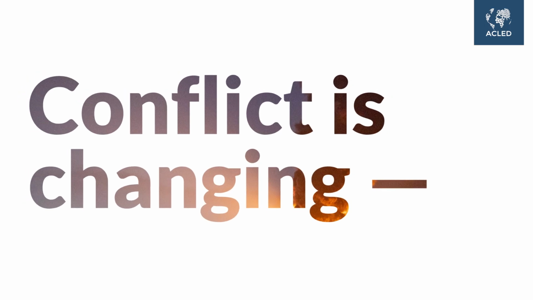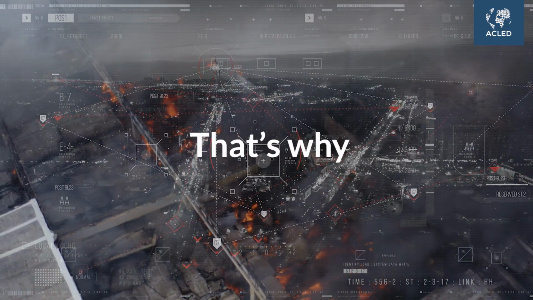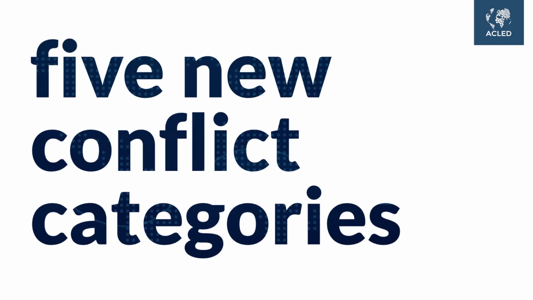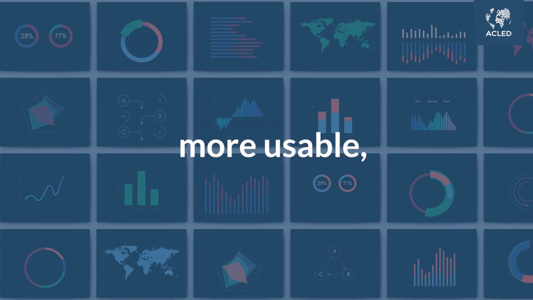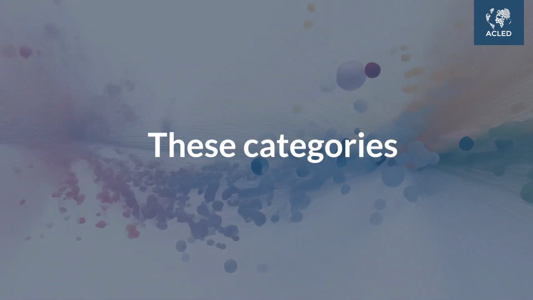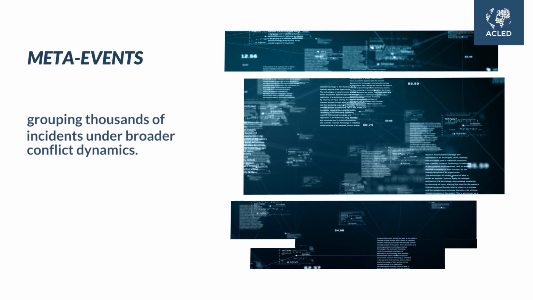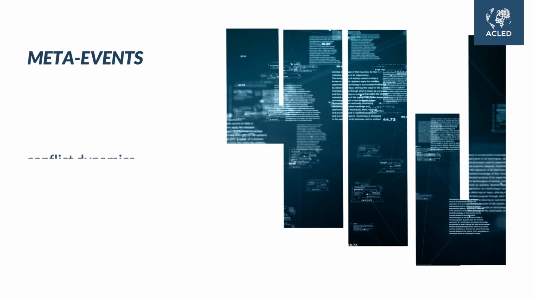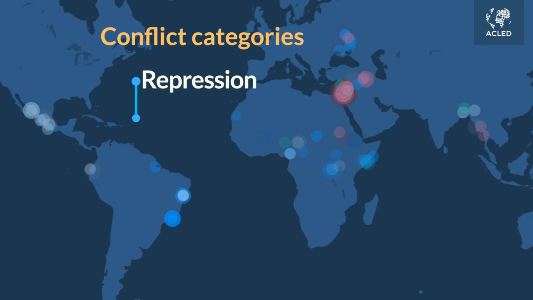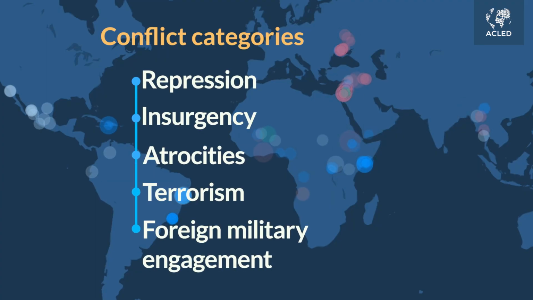Conflict is changing, becoming more complex, more fragmented, and harder to define. That's why ACLED is introducing 5 new conflict categories designed to make our data more usable, more meaningful, and easier to work with. These categories function like meta-events, grouping thousands of incidents under broader conflict dynamics, including repression, insurgency, atrocities, terrorism, and foreign military engagement.